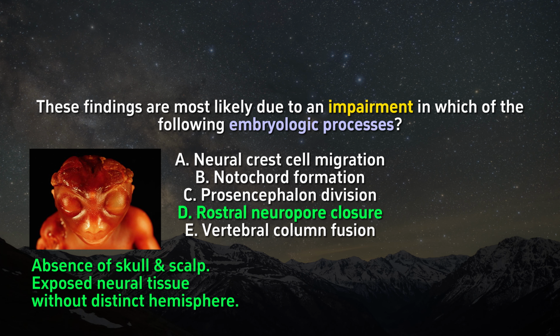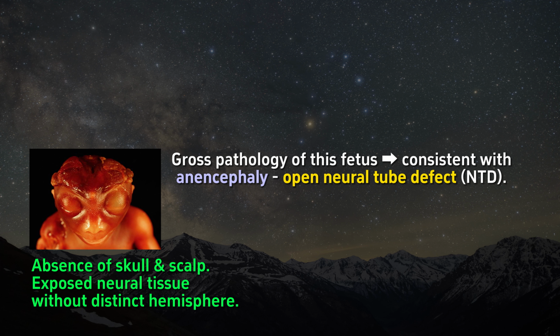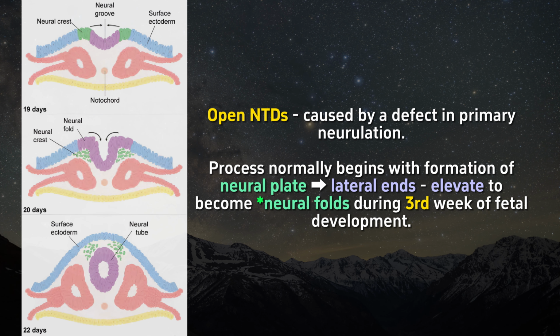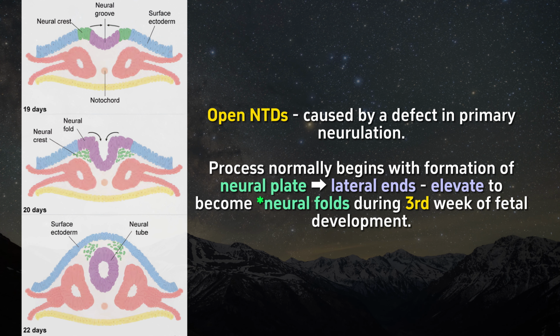The correct answer is D, rostral neuropore closure. The gross pathology of this fetus is consistent with anencephaly, an open neural tube defect. Open neural tube defects are caused by a defect in primary neurulation. This process normally begins with formation of the neural plate, the lateral ends of which elevate to become neural folds during the third week of fetal development.